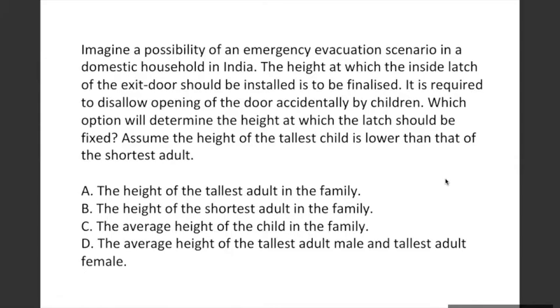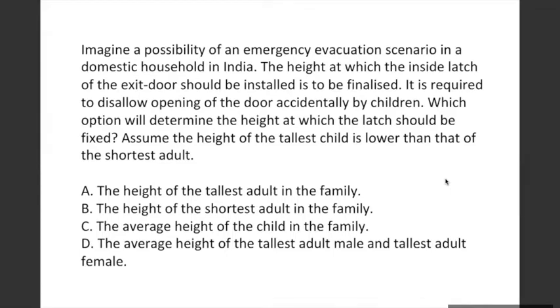No, ma'am. Okay. The correct answer in this case will be the height of the shortest adult. Now, see, if the latch height is taken with reference to the average height of the tallest adult male and the female, what happens in that case is when both of their average is taken.